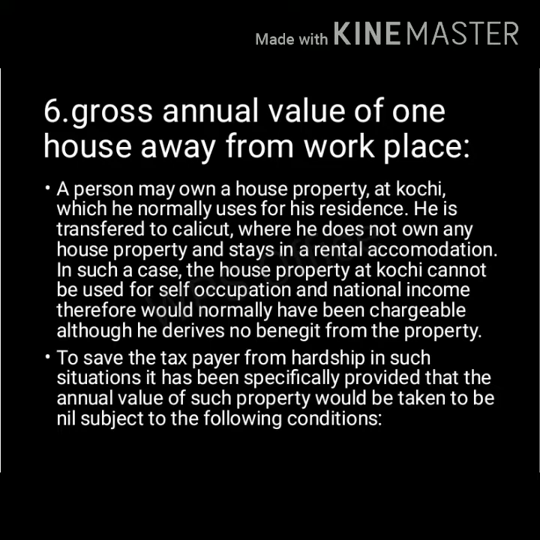Sixth point, gross annual value of one house away from workplace. It can be explained with the help of an example. A person may own a house property at Kochi, which he normally uses for his residence. He is transferred to Calicut, where he does not own any house property and stays in rental accommodation. In such a case, the house property at Kochi cannot be used for self-occupation and notional income therefore would normally have been chargeable, although he derives no benefit from the property.